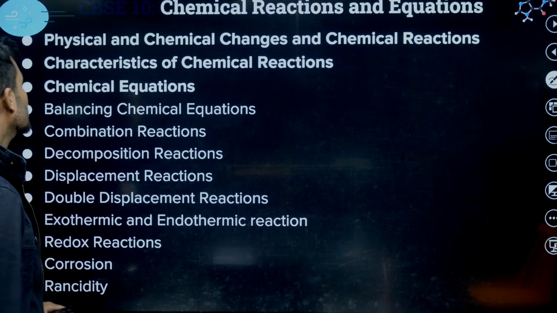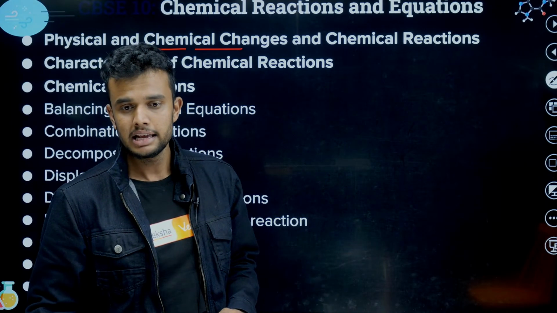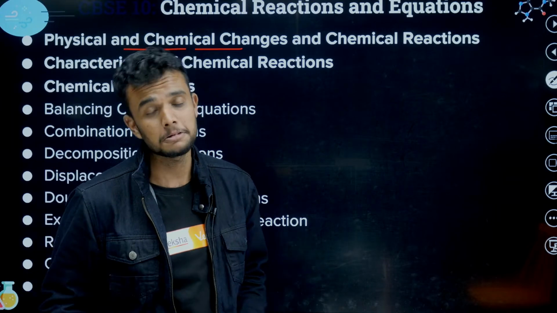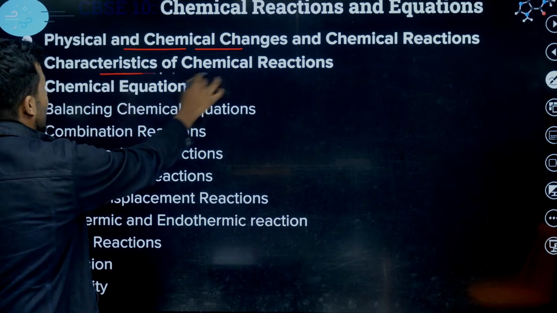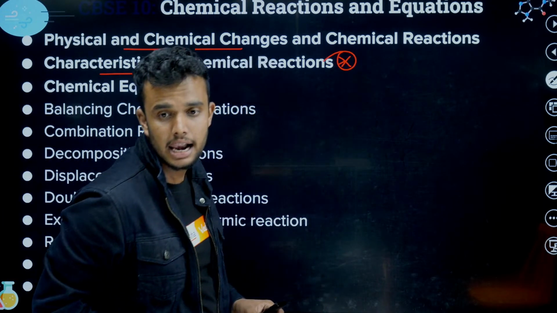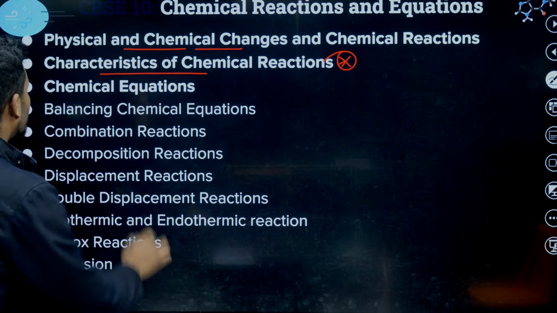These are the topics. What are physical and chemical changes? Physical change and chemical change is very easy, right? Physical means there is no new substance. Chemical means a new substance is formed. It is not important. Let's move on to the characteristics: how to identify a chemical reaction, by using color and other things, right?